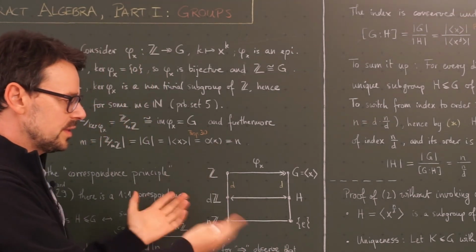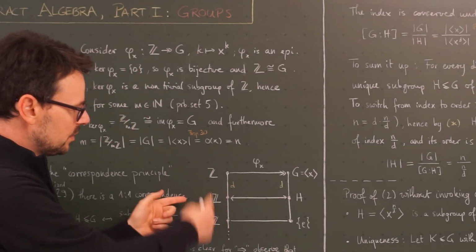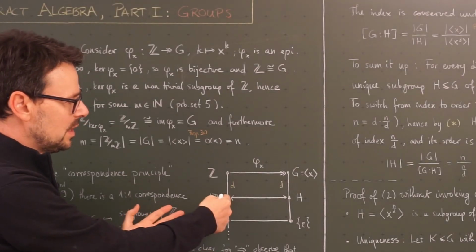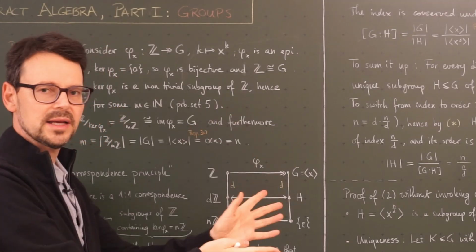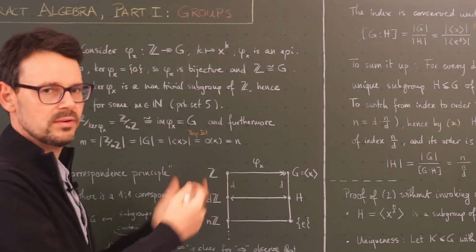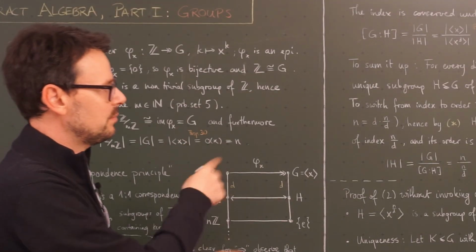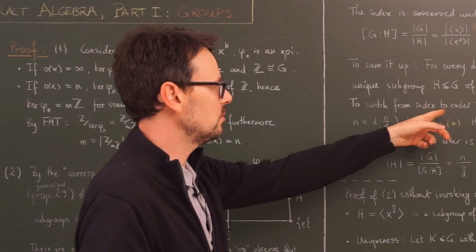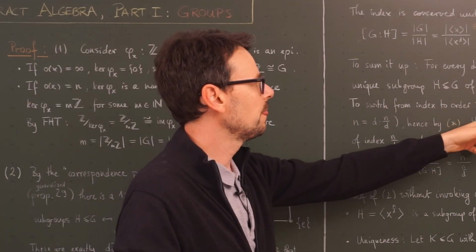Here the order is not a useful concept because all the subgroups are of infinite order, so here we have to talk about the index. Here we have a finite group, so it makes more sense to talk about the order instead of the index. But we can easily switch between order and index. This is what we do here, going from index to order.